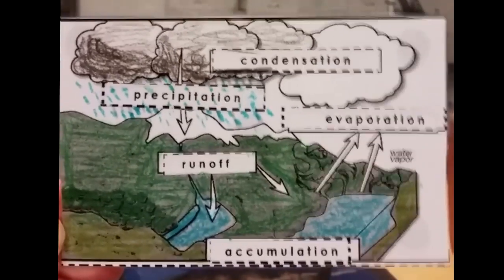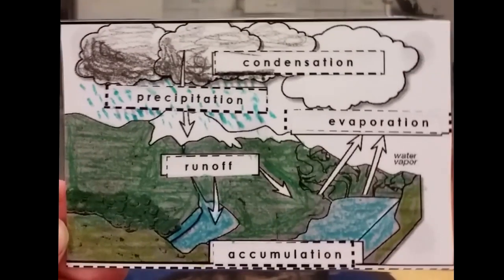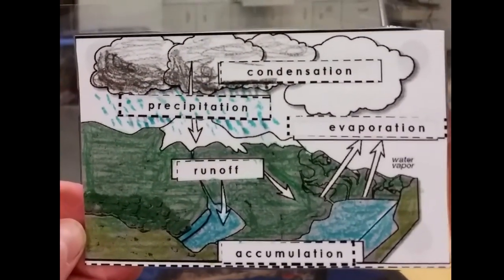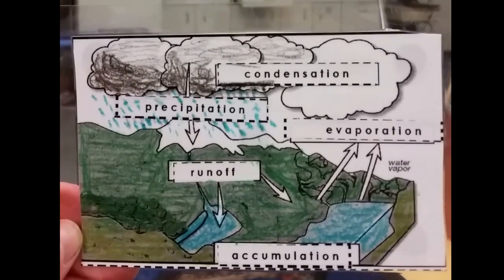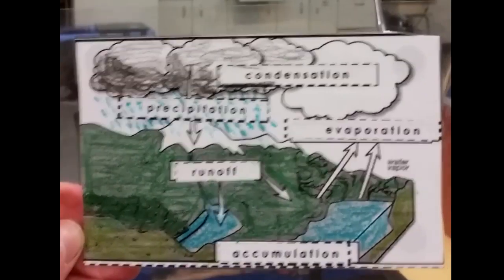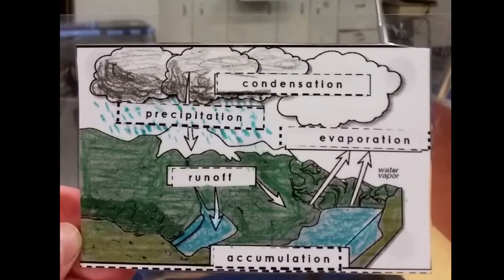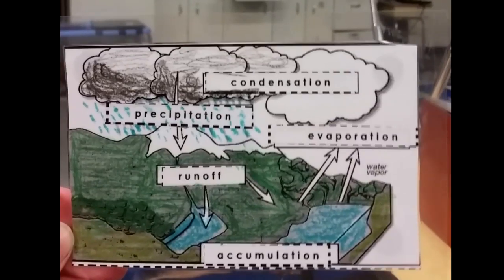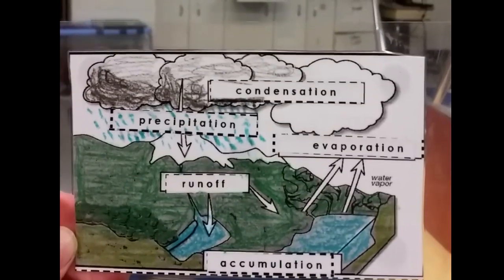The trick to remembering the words for the water cycle. Cloud begins with C, condensation begins with C. Pouring begins with P, precipitation begins with P. Runoff is water running off the land. Accumulation is when it fills up in lakes or puddles or streams.